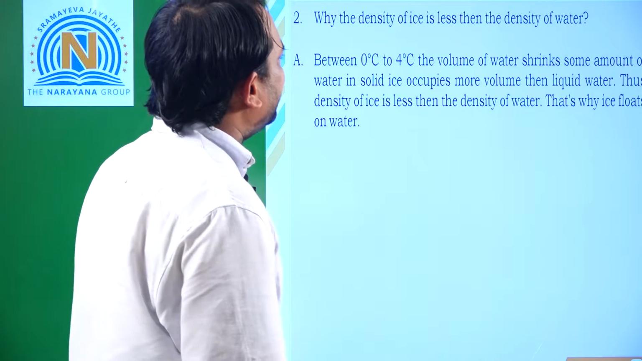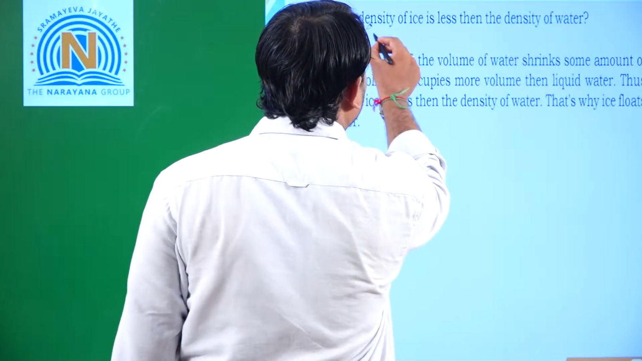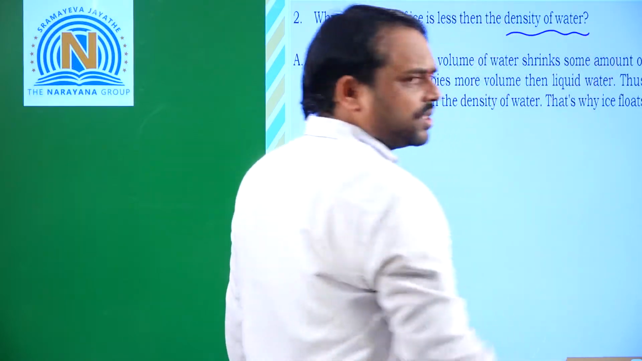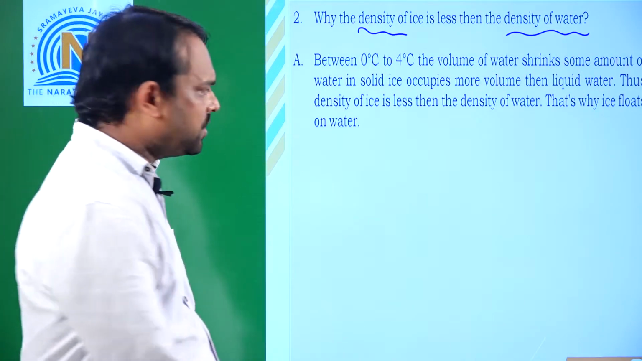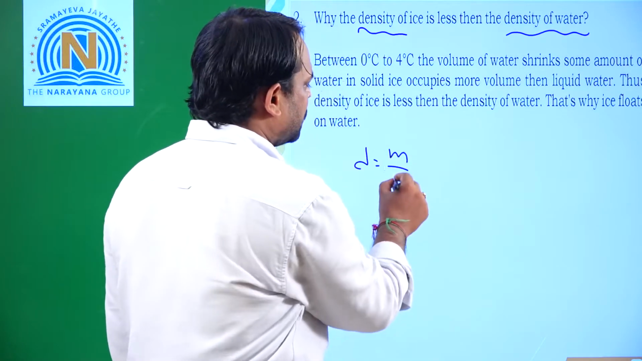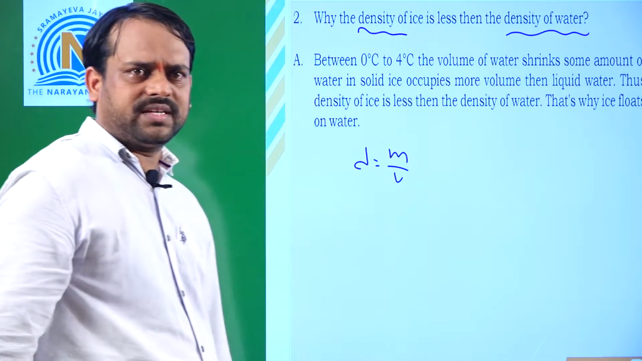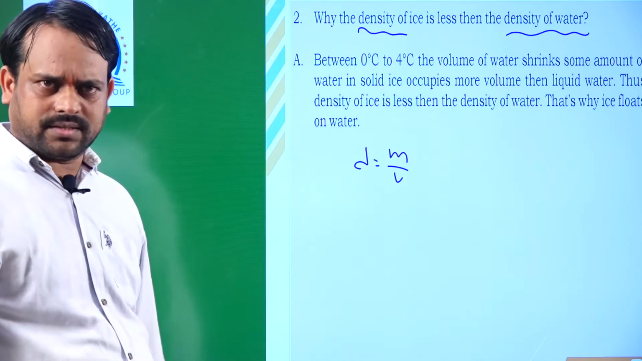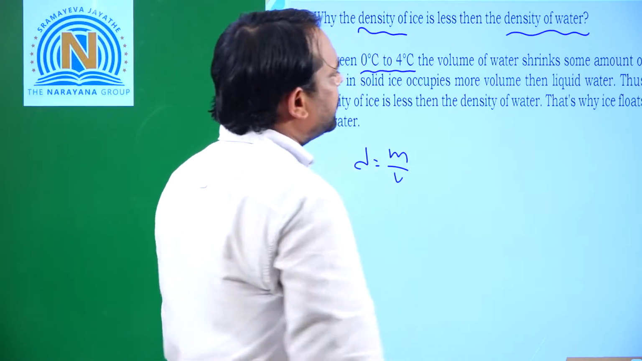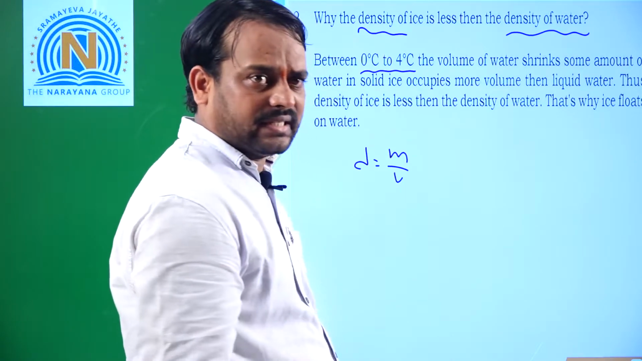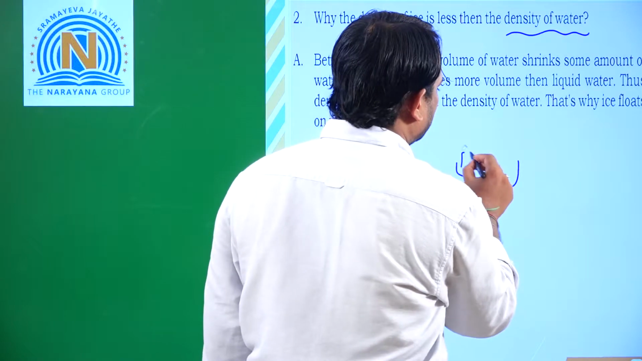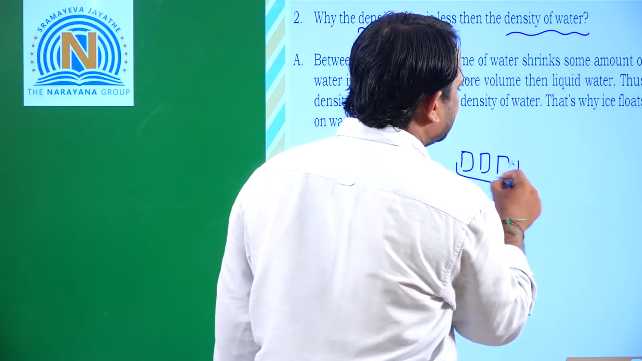Why is the density of ice less than the density of water? So first of all, what is density? Density is equal to mass by volume. Suppose for example I am taking water. From 0 degrees centigrade to 4 degrees centigrade, the volume of the water shrinks. Suppose in ice tubes, the mass remains the same.